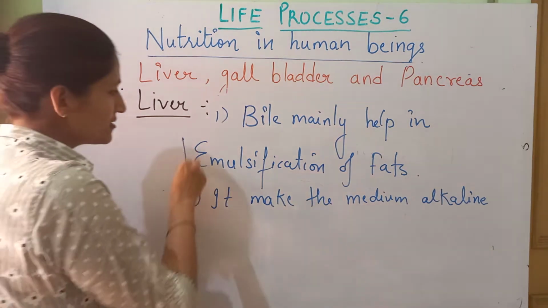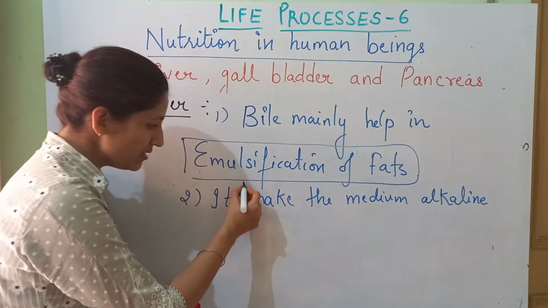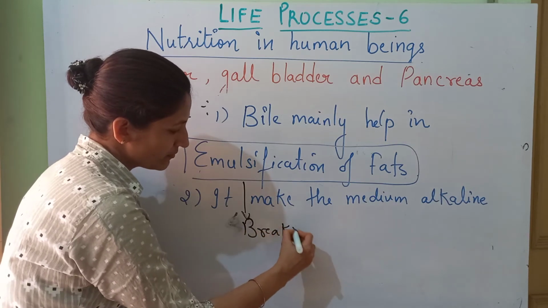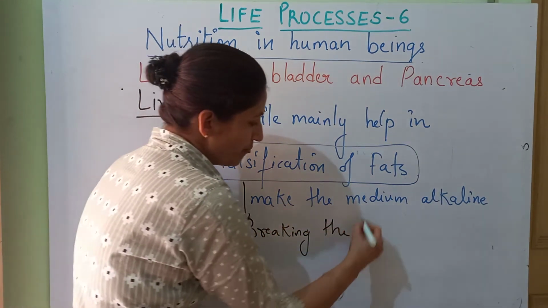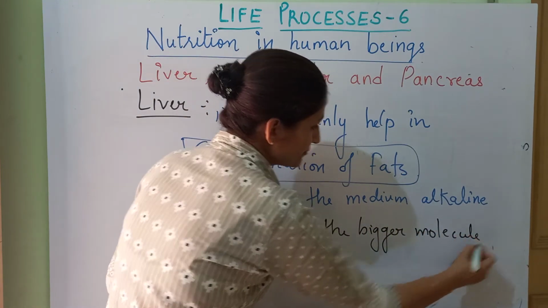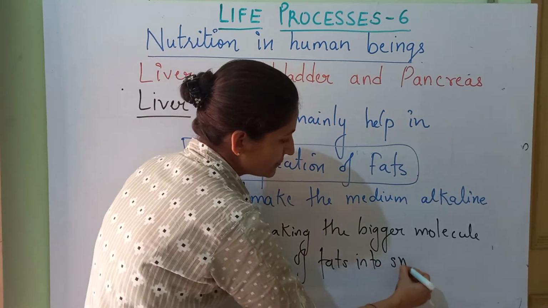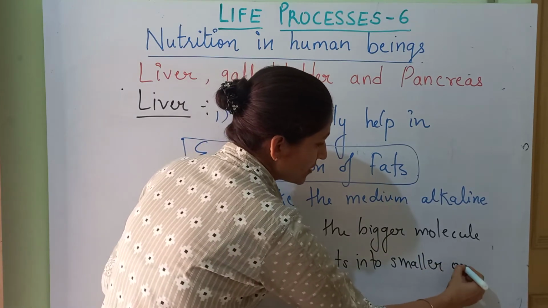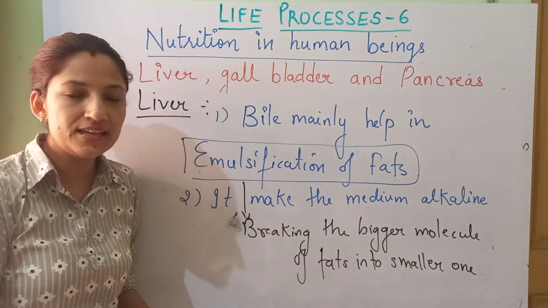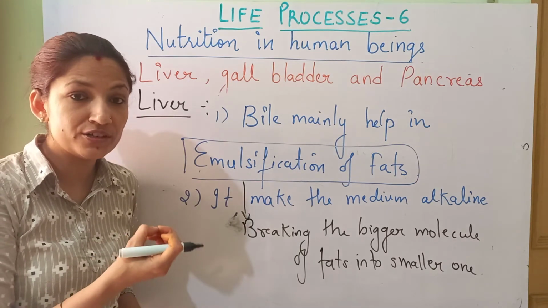Now we'll talk about this term emulsification of fat. What it means? It just simply means breaking the bigger molecule of fat into the smaller one, so that the enzymes can effectively, efficiently act on each particle or each component of the fat.